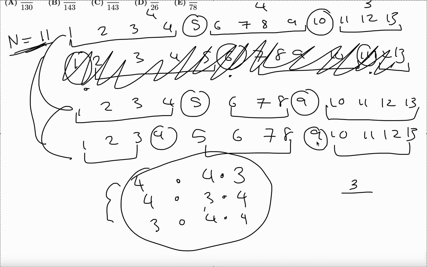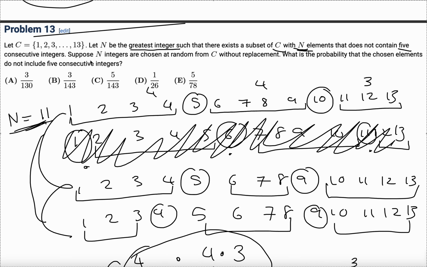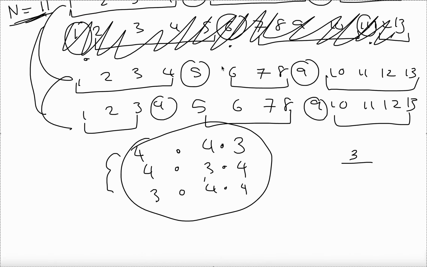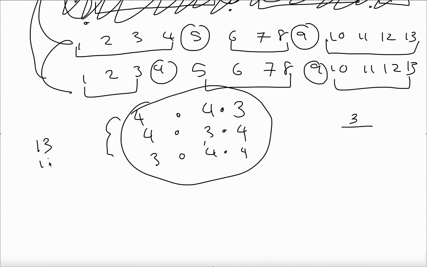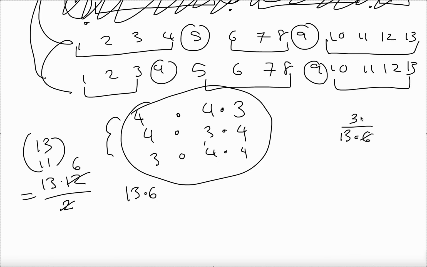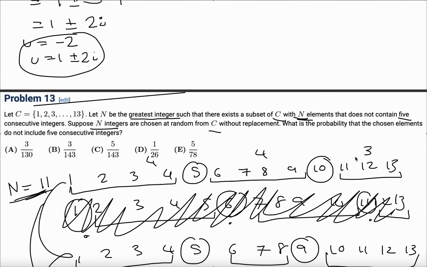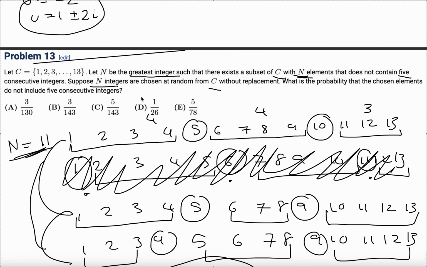We can find the denominator pretty easily because n integers are chosen at random from C. So that's basically just 13 choose 11. How many ways are there to do that? That's just 13 times 12 divided by 2, which gives us 13 times 6. And I'm not actually going to even solve this because this is our denominator here. And that immediately cancels, leaving us 1 over 26 as our final answer. And so 1 over 26 is D.